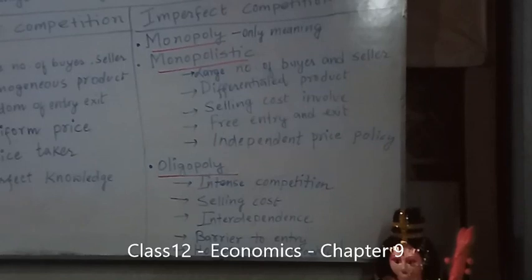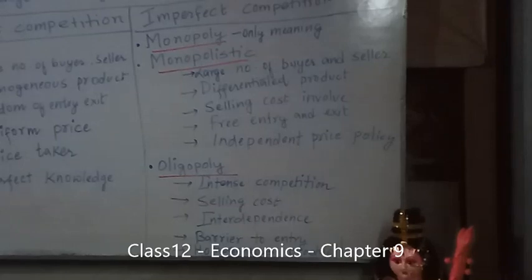Go to number three. Number three is selling cost is involved. Before you understand that, what is selling cost? Selling cost is the expenditure incurred by the firm to promote its product. The firms go for sale promotion, like they hire a salesman, or they go for advertisement on TV. These are called selling cost. Under this monopolistic market, in order to compete with each other, they incur selling cost through sale promotions of their product and so on. Clear? Selling cost.